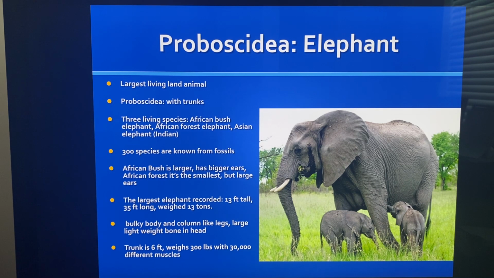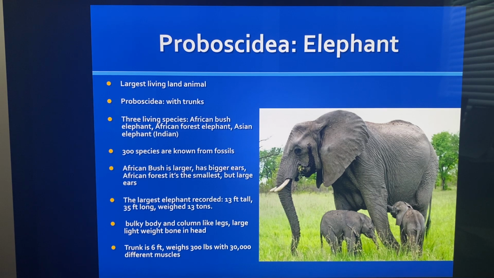300 species are known from fossils, though. So they only have these 3 living species, but they have 300 old, extinct species, yes, mammoths and such. So there are 300 species of the elephant that are extinct.